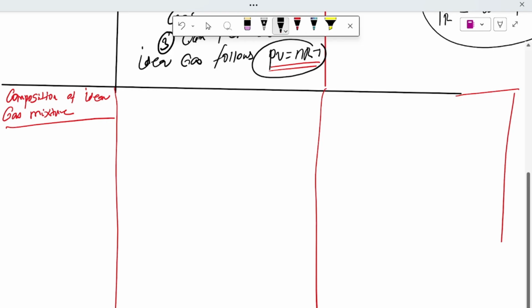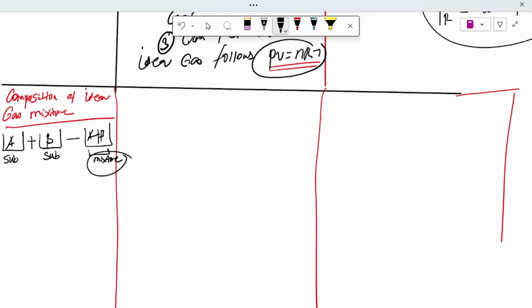Let us take a substance A plus a substance B. We get a mixture of A plus B. This one is a substance, this one is also a substance, and this one is a mixture.